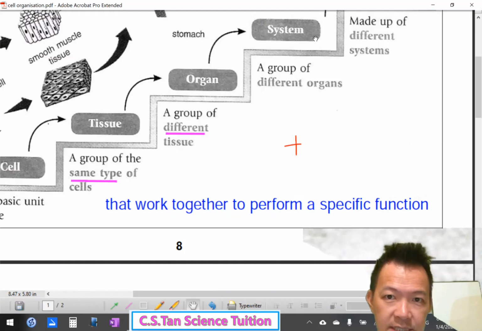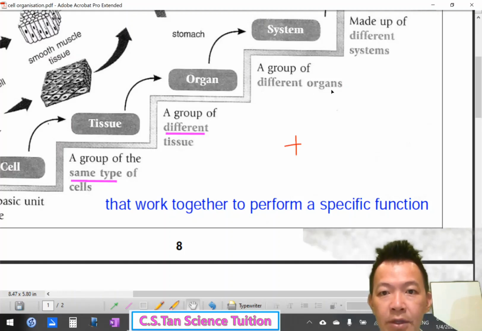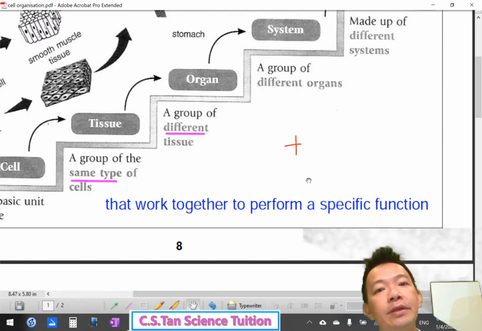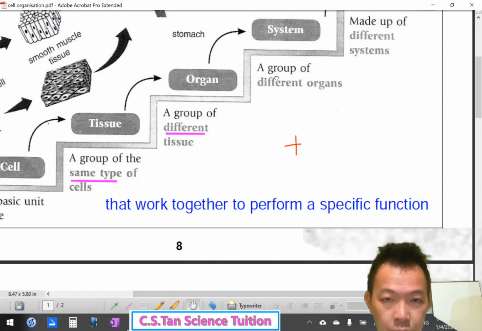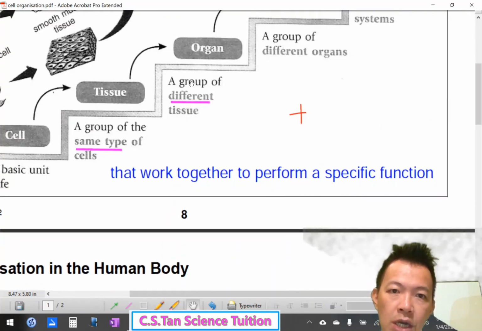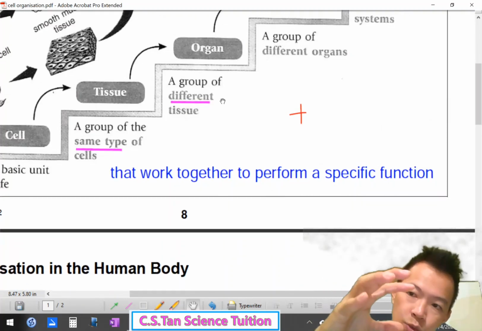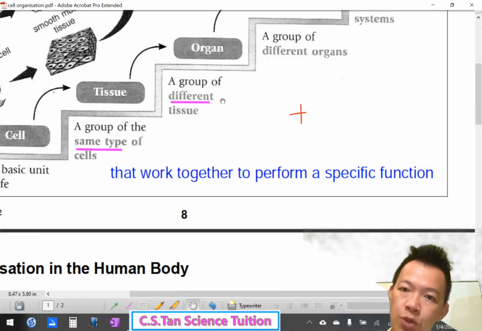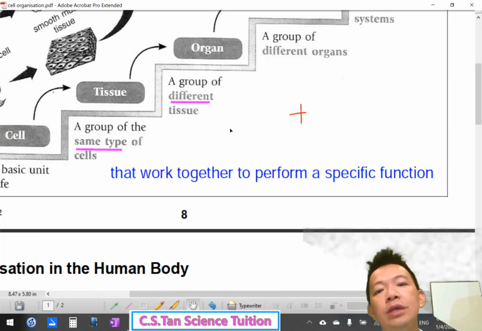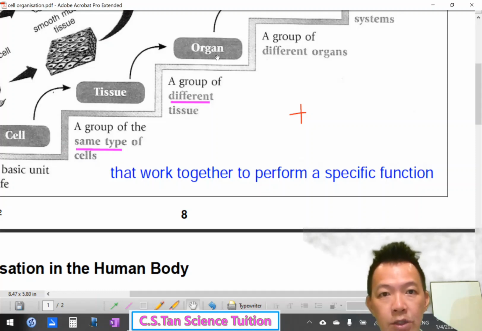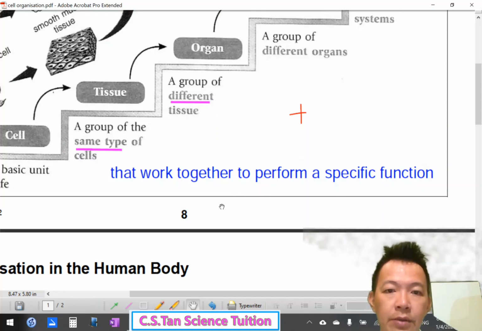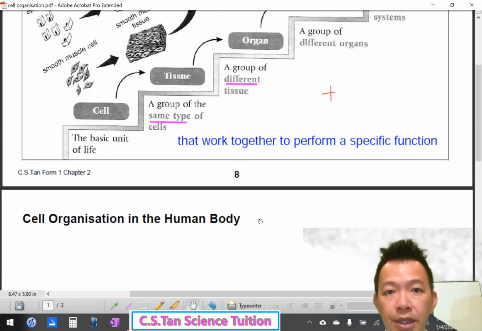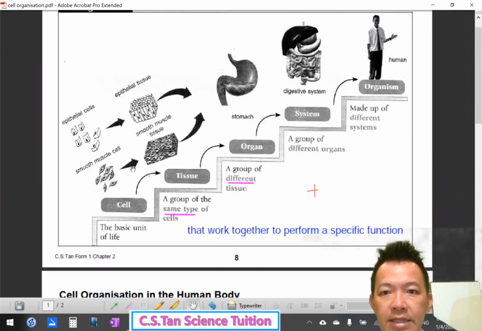So what is mean by systems? A group of different organs work together to perform a specific function. Okay? 这样就对了。What is mean by organs? A group of different tissue, 不一样的组织, they work together, they join together to perform a function, 进行某某的功能。So if the question is 2 mark, or maybe the question is just 1 mark only, you have to give these 2 sentences together. 这两句呢，一定要加起来才算的。Okay? So this is how we write the answer in exam.